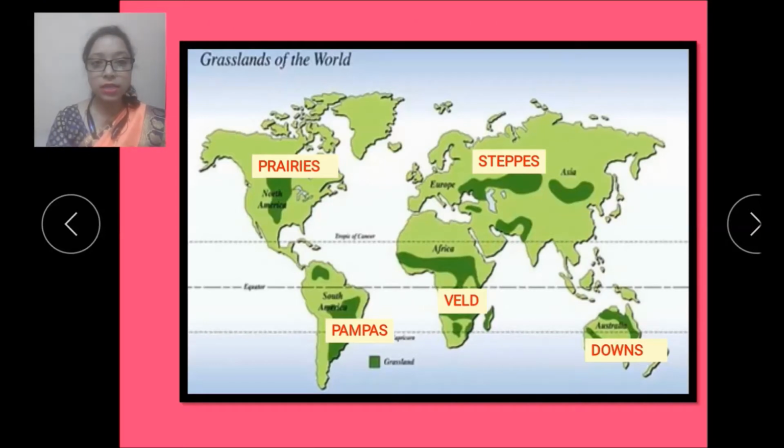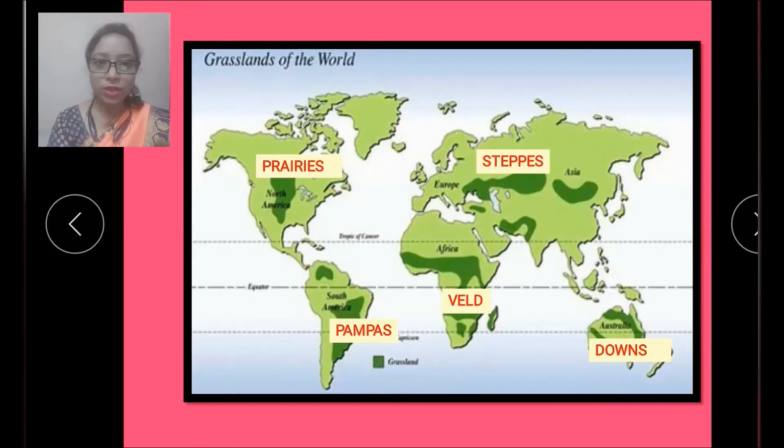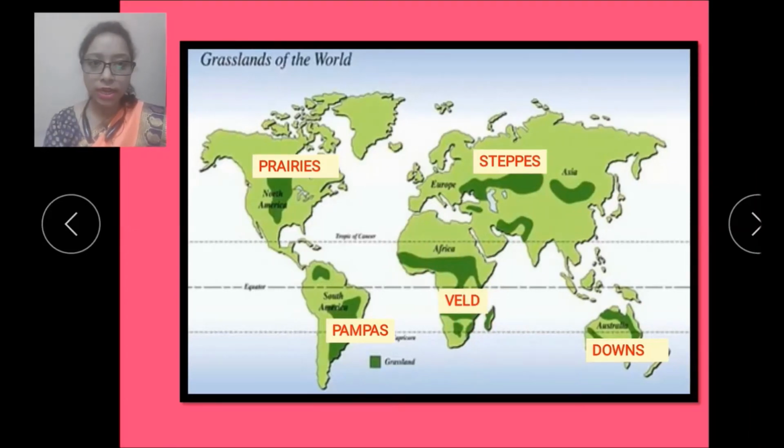Now here you can see the grasslands of the world which we have studied just now. Now we'll see them on the map. In North America, there are prairies. In South America, there are pampas. In Europe, it is steppes. In Africa, it is veld. And in Australia, it is downs. And here in the Democratic Republic of Congo in Africa, there is savanna also. So these are the 6 grasslands of the world.